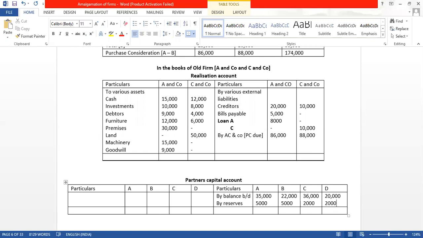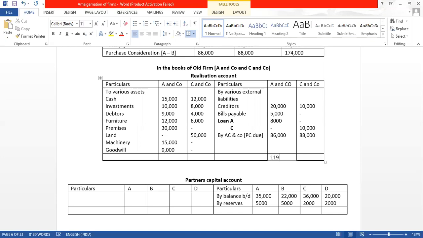This is also done. Now close the realization account. Which side we are seeing heavy? Here we can add everything. Add everything. How much you are getting? 20,000 plus 5,000 plus 8,000 plus 86,000.